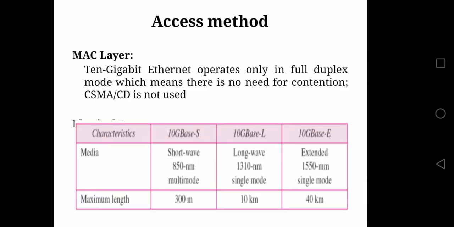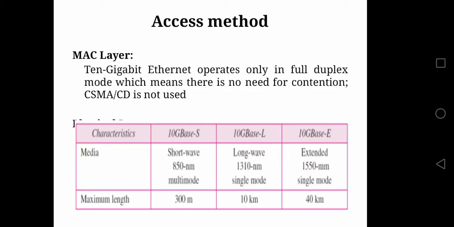And we have the access method. 10 gigabit Ethernet has only one approach, that is the full duplex approach. It will not work under half duplex. Since we have the full duplex approach, there is no collision. We do not worry about collision because we have separate wires, one for sending and another for receiving. Hence there is no need for the CSMA/CD technique.